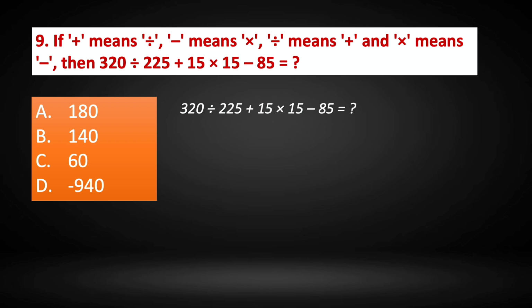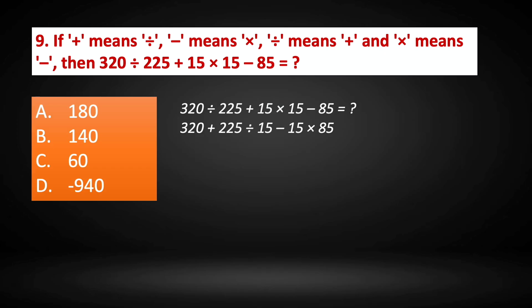Now division means what? Division means addition. So 320 plus 225. And addition means division. So plus has become a division sign and multiplication has become a subtraction sign. Minus has become a multiplication sign. So now we need to solve it as per the BODMAS rule.